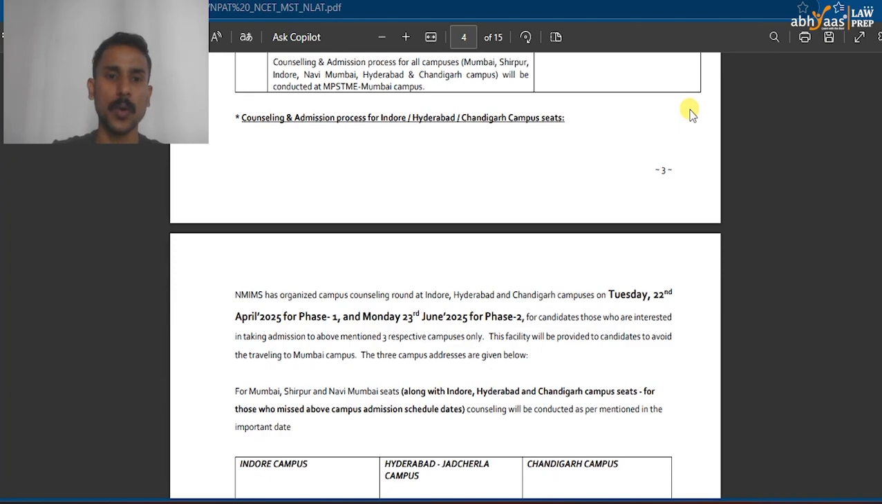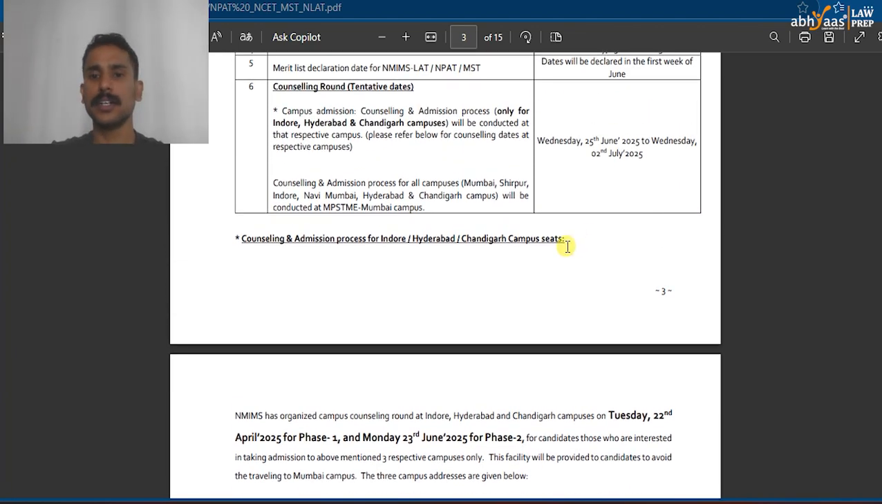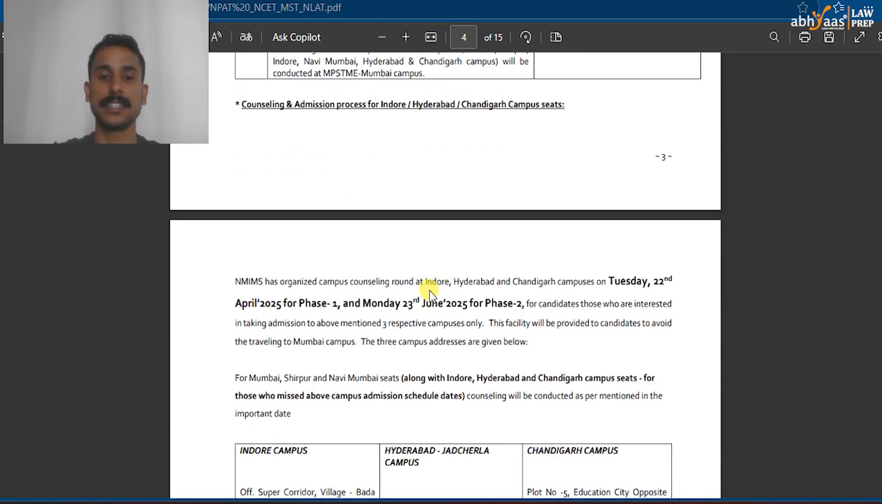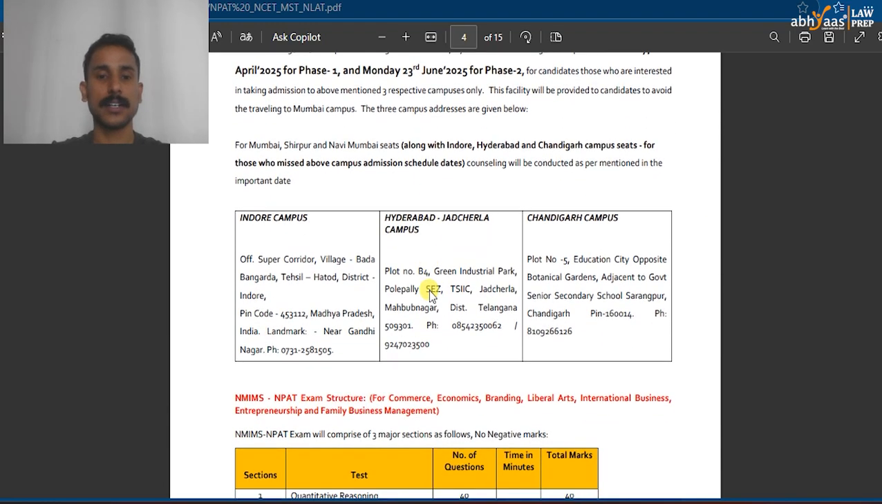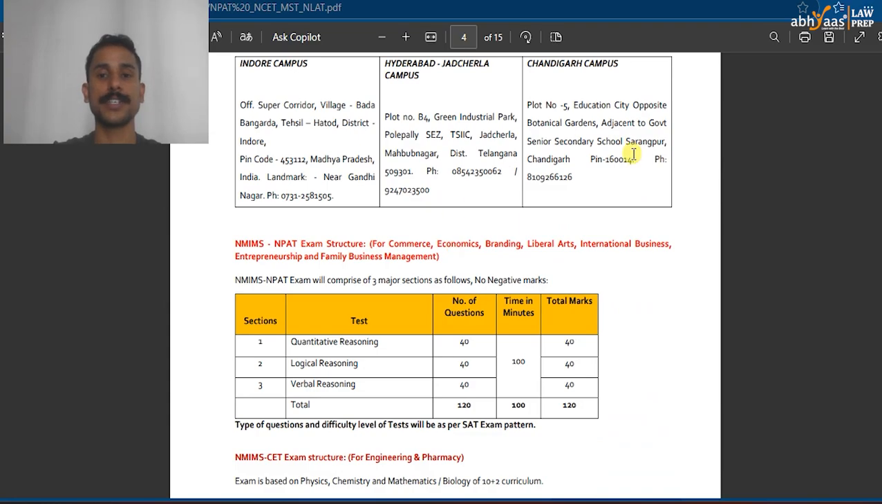As I've told you, there is a Chandigarh campus, a Hyderabad campus, and an Indore campus. The counseling will be conducted at whatever place is convenient to you, so you don't have to travel to Mumbai. The counseling process will be conducted at the closest NMIMS campus. Apart from that, they have given the addresses of those campuses here.